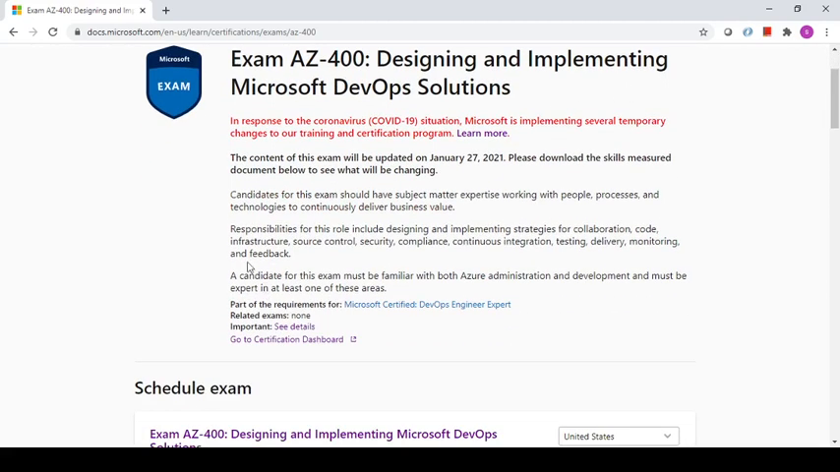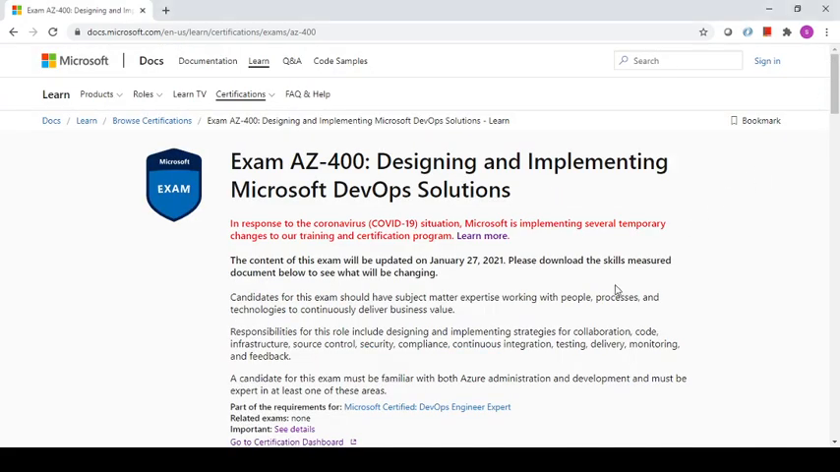They have written about different eligibility that one would need to take this exam. Although, frankly speaking, there is no restriction to it. If you have worked a little bit on Azure DevOps, you can take this exam. If you are new to Azure DevOps, even then you can take this exam by going through our course material.